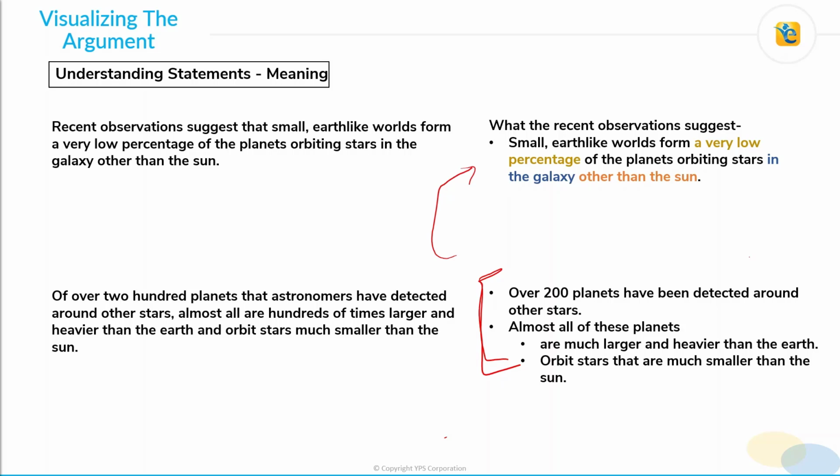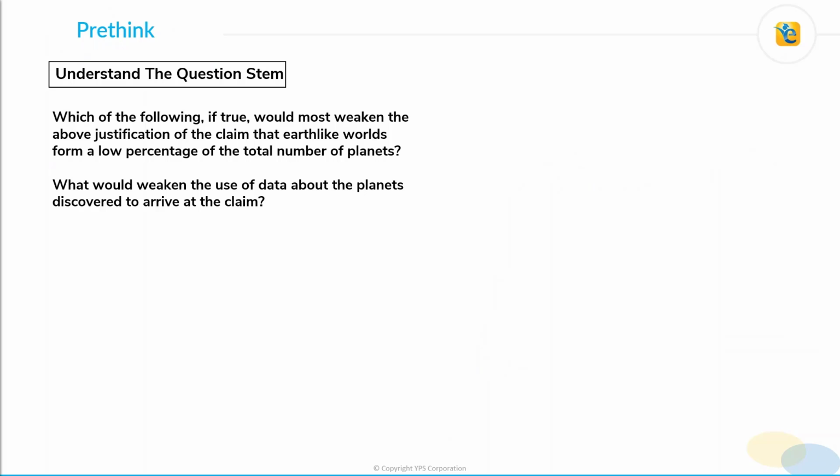Orbiting stars in the galaxy other than the Sun. Alright, so with this understanding, let's now come to understanding the question stem. The question stem says, which of the following, if true, would most weaken the above justification of the claim that Earth-like worlds form a low percentage of the total number of planets?